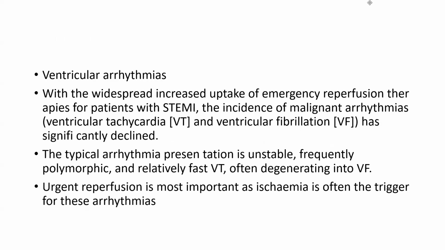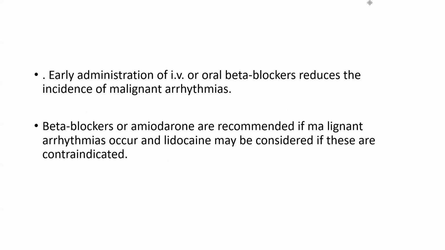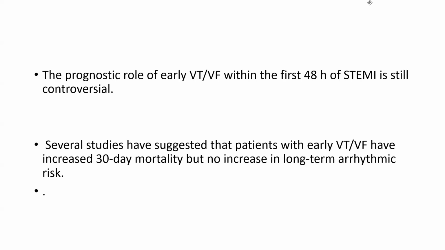Ventricular arrhythmia. With the widespread increased uptake of emergency reperfusion therapies for patients with STEMI, the incidence of malignant arrhythmia has significantly declined. The typical arrhythmia presentation is unstable, frequently polymorphic, and relatively fast VT, often degenerating into ventricular fibrillation. Urgent reperfusion is most important as ischemia is often the trigger for this arrhythmia. Early administration of IV and oral beta blocker reduces the incidence of malignant arrhythmia. Beta blocker or amiodarone are recommended if malignant arrhythmia occurs, and lignocaine may be considered if these are contraindicated.